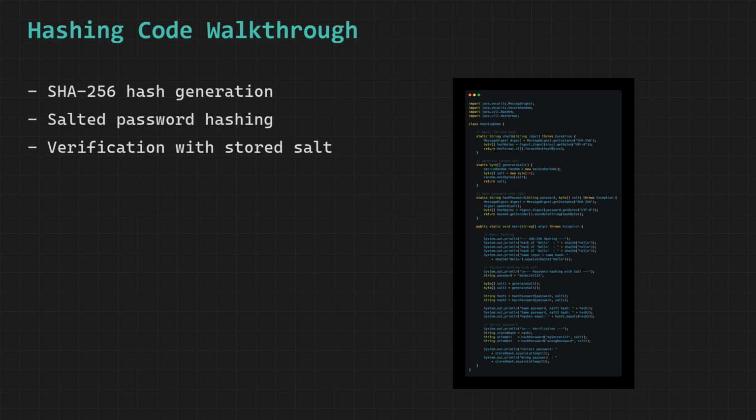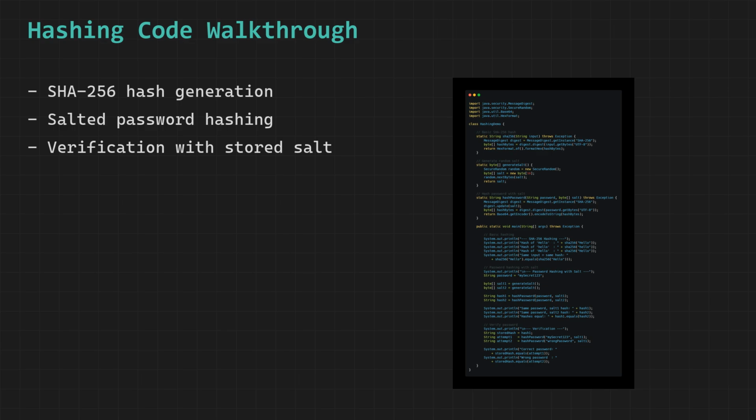Whereas SecureRandom uses sources of true entropy from the underlying operating system to generate genuinely unpredictable random values that cannot be reproduced or guessed by any attacker, and our generateSalt method creates 16 random bytes, which gives us 128 bits of salt entropy, which is more than sufficient to effectively prevent pre-computation attacks such as rainbow table attacks.